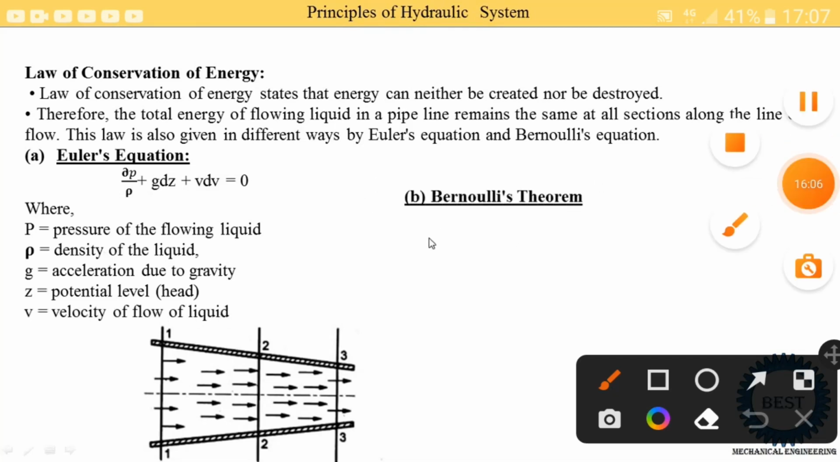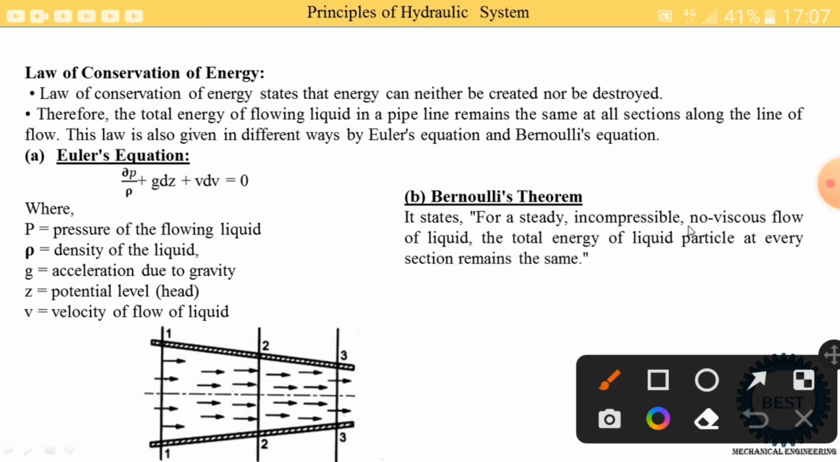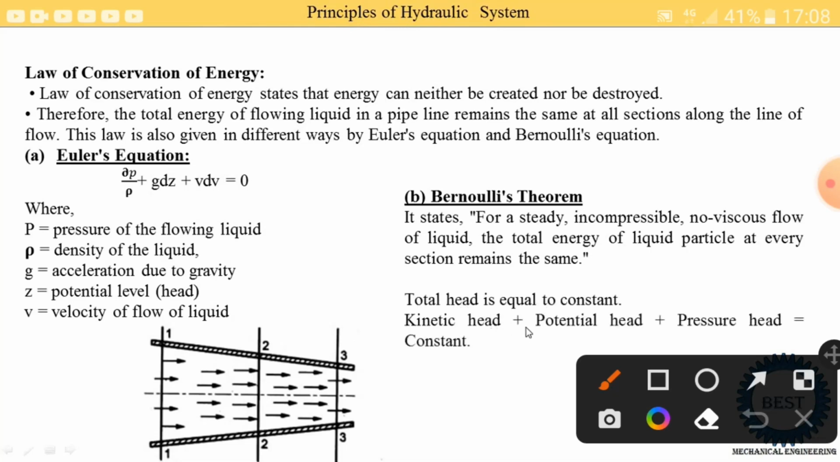Now second is Bernoulli's theorem. Bernoulli's theorem states that for a steady, incompressible, non-viscous flow of liquid, means suppose we consider that from this nozzle the liquid is flowing at a steady rate, means Q is the same at all the sections, the liquid is incompressible and non-viscous. The total energy of liquid particles at every section remains the same, means at all three sections the total energy is the same. So total head is equal to constant, means kinetic head plus potential head plus pressure head is equal to constant.